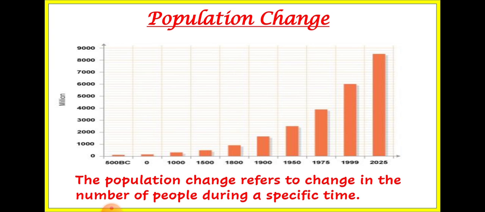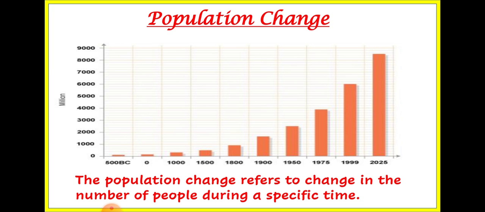After the Industrial Revolution, the population of the world increased at a very huge rate. The population in the world has been growing at varying rates, that means different rates, since humans first appeared on earth.